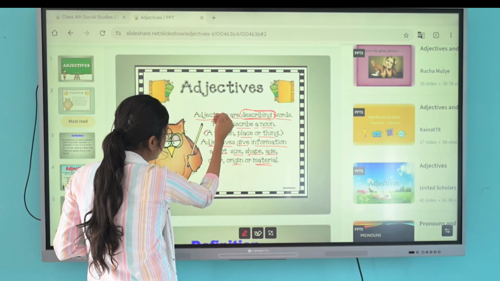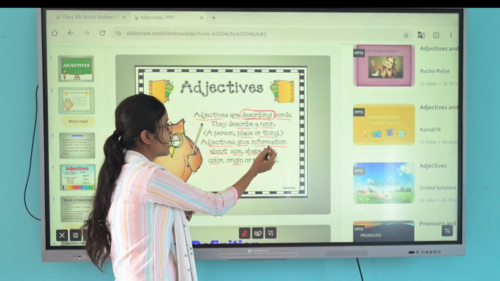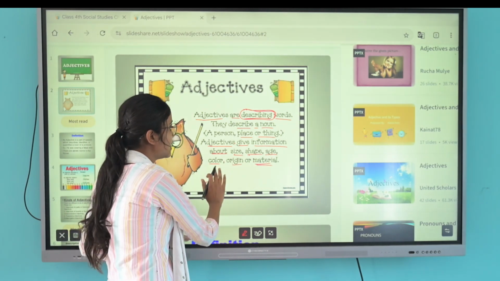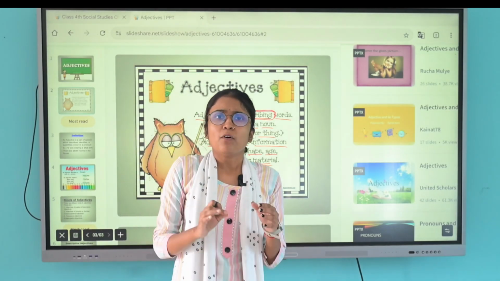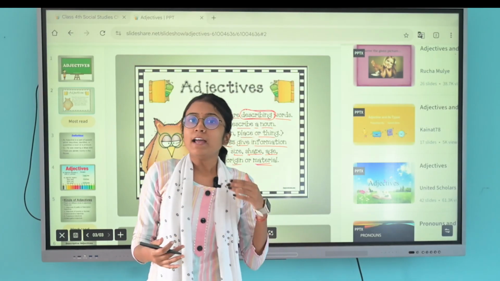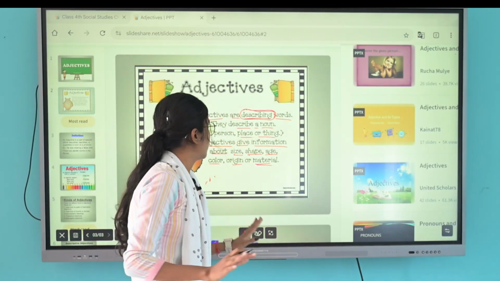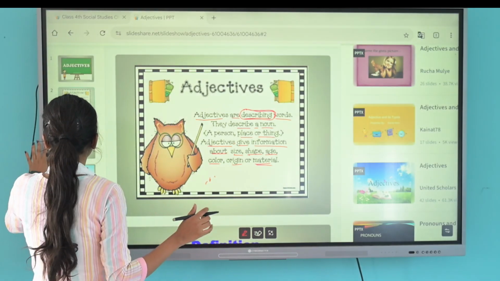What information does adjective give? Adjectives give information about size, shape, age, color, origin or material. So simply it describes or modifies a noun or pronoun. So next, let's move toward the next.